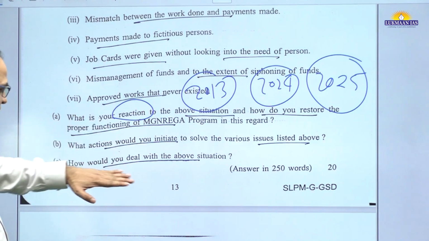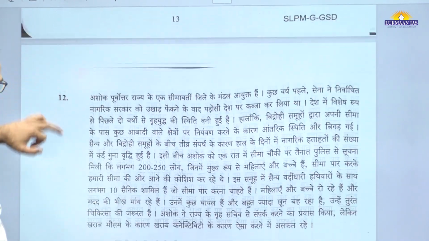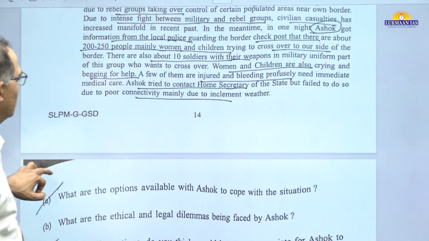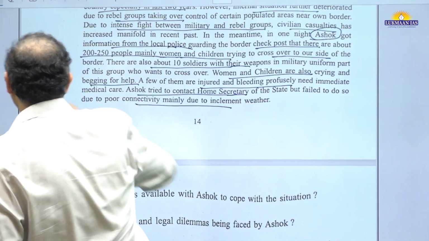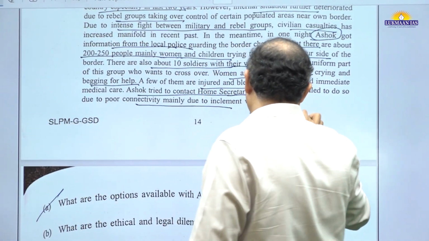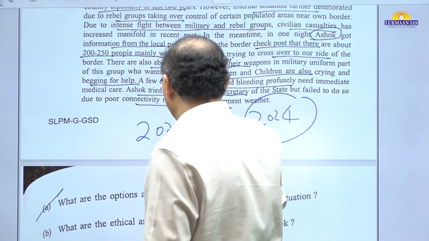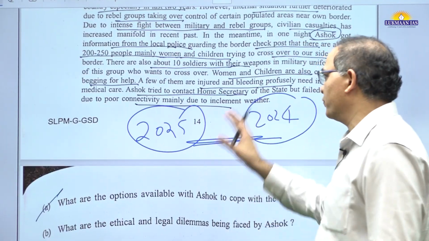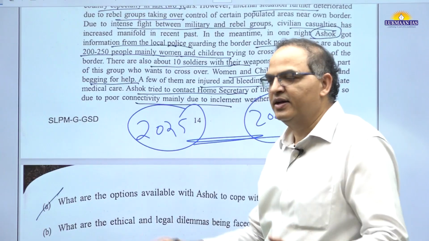And you will be able to write these things, we'll talk about them when we have the detailed discussion. And the last case study you can consider. In 2024 also, Naxalism, a similar theme case study they asked. Now in 2025, it seems this is how they are trying to continue with similar themes of case study. It was Naxalism, this time it is border area.